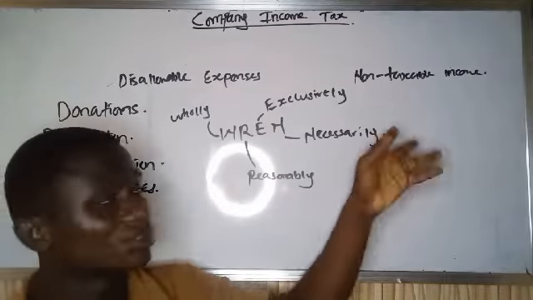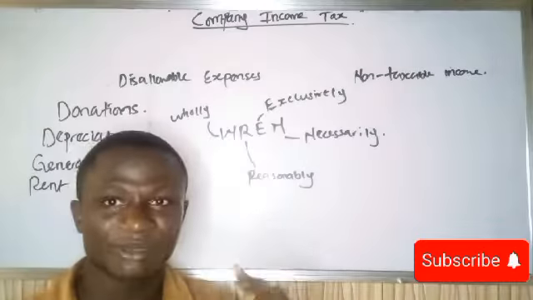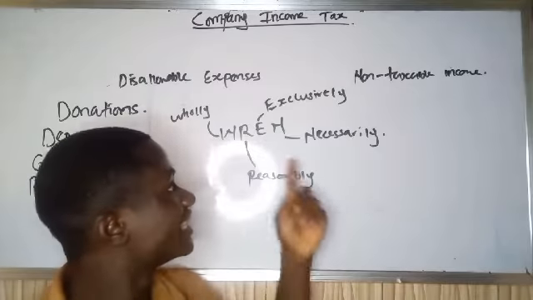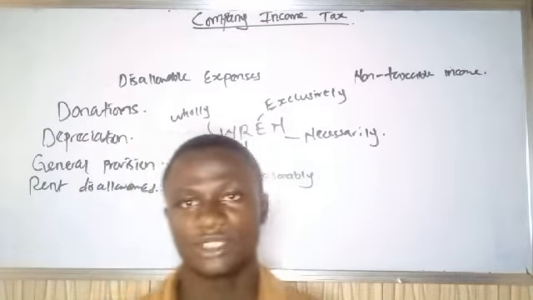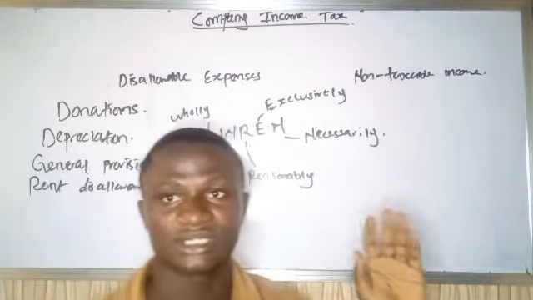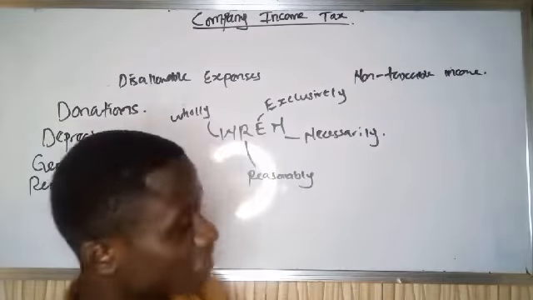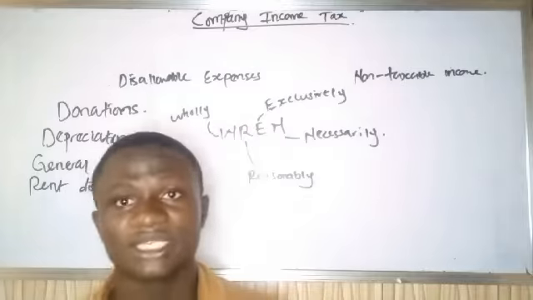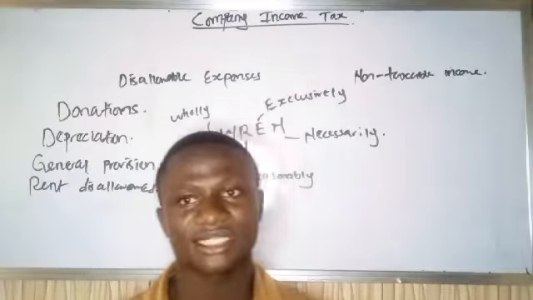Now let's move to non-taxable income. That is why I said you need to take note of this: wholly. That means expenses are wholly and reasonably incurred. Yes, they are exclusively incurred, and they are necessarily incurred for production to take place. So any expense that fits these things is an allowable expense. So let's go to non-taxable income. What do you mean by non-taxable income? Non-taxable income, as I've explained earlier, is income that is not to be taxed.